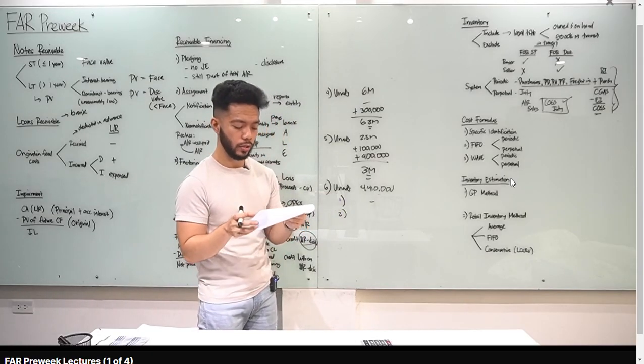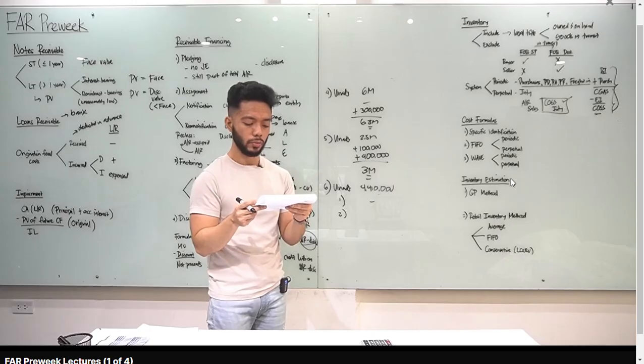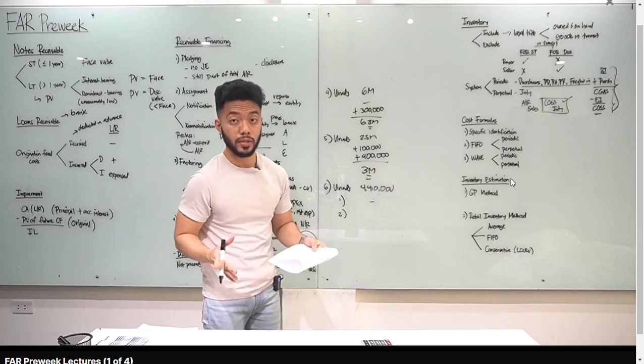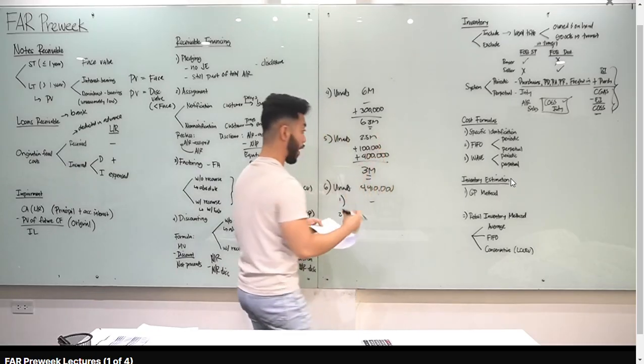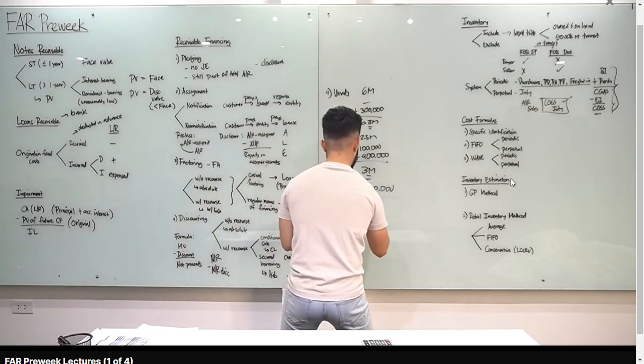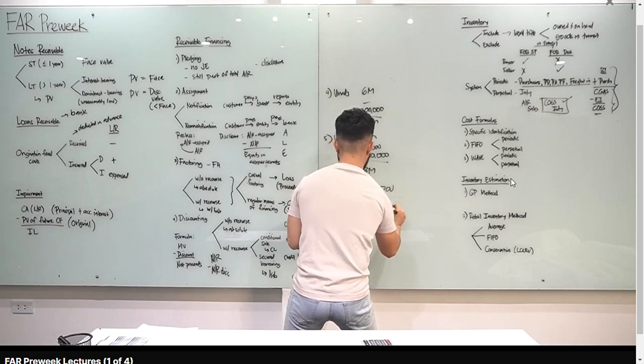Tayo yung nag-ship, tayo si seller, FOB destination to a customer. The customer is expected to receive the goods on January 5. Sa atin pa rin yan kasi hindi pa naman nare-receive ng customer. In-exclude daw. So, kasi nakalagay dun sa taas, lahat daw ng items na yan, in-exclude. So, dapat i-include natin yan. So, plus 380,000. Let's go to number 3.